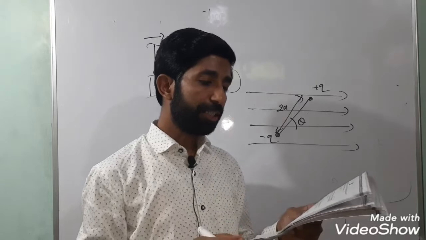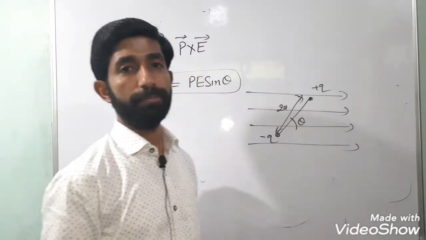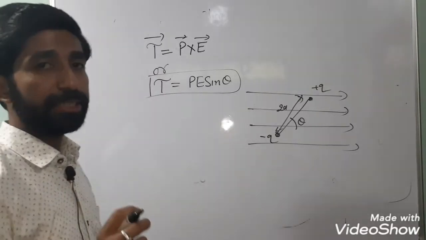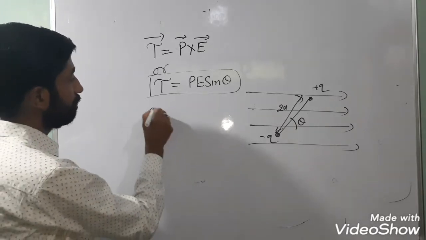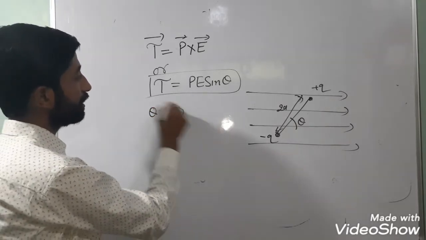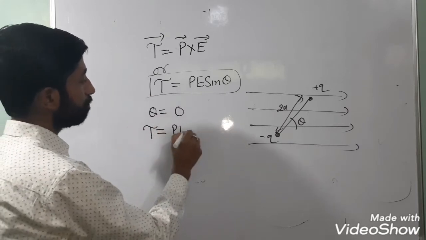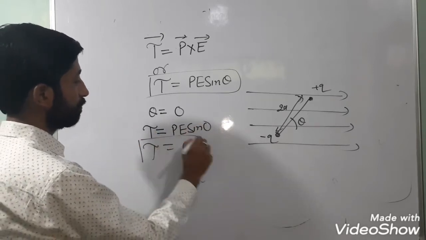Identify the orientation of the dipole in the electric field in which it is in stable equilibrium. So what do you mean by stable equilibrium? Where the potential energy is taken to be minimum. So for stable orientation, theta is 0. In that case, tau is equal to PE sine 0, which equals 0.